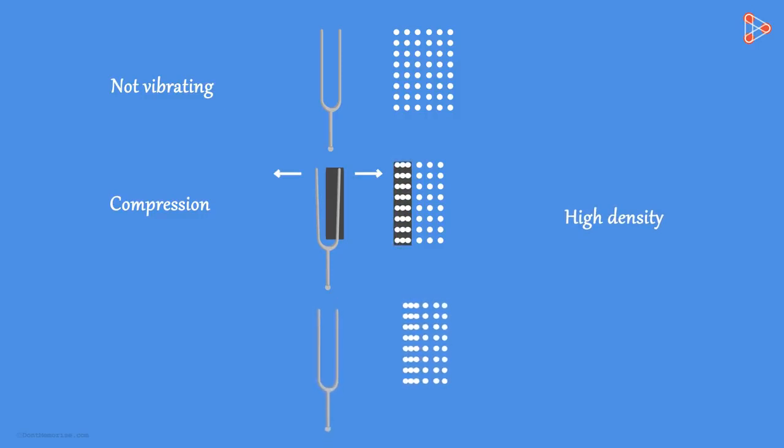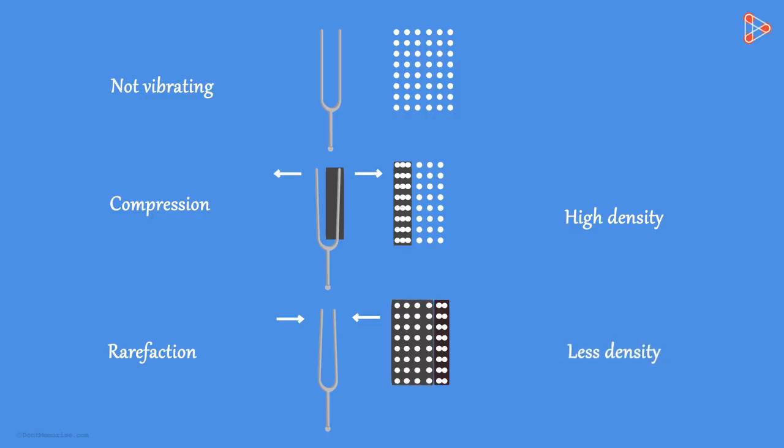When the prong comes towards its mean position, the pressure on the right decreases and keeps on decreasing further as the prong continues its motion towards the left. This creates a low pressure region, also called rarefaction. We see that at this point, the compression in the form of disturbance has reached this region. This rarefaction also travels in the medium as a disturbance. Here the density of particles is less. That is, the particles are far away from each other.